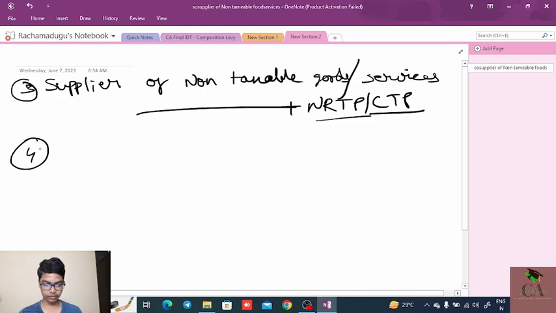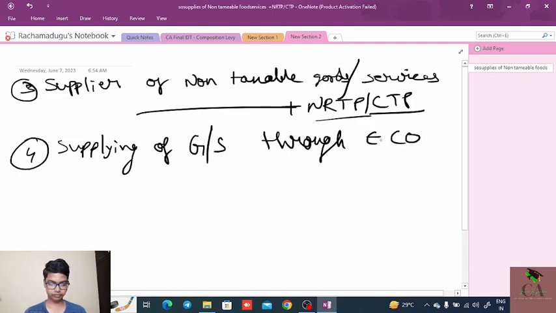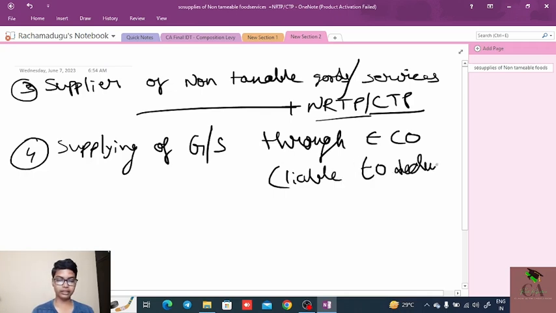Fourth point, supplying of goods or services through an e-commerce operator who is liable to deduct TCS.